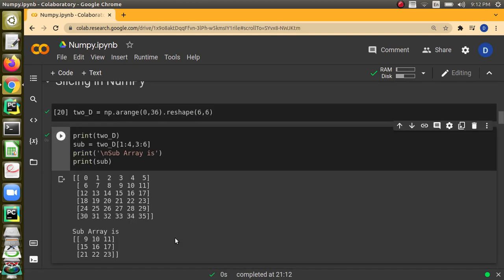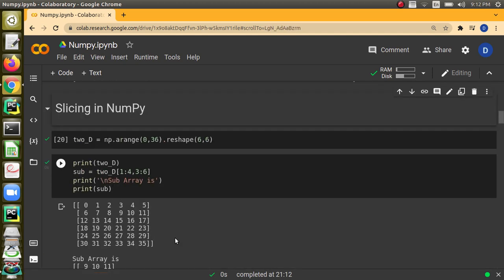Next, what we are going to discuss is slicing in NumPy. Slicing in NumPy is very similar to slicing in Python. We have done it already in lists. When you want to do slicing in a list, we give the start index from where the cut has to happen, and then we give a stop value where the cut has to stop.